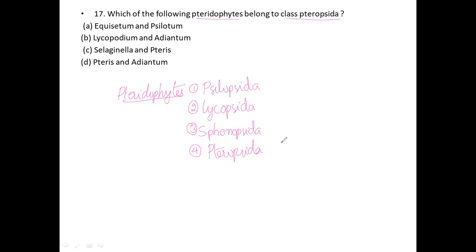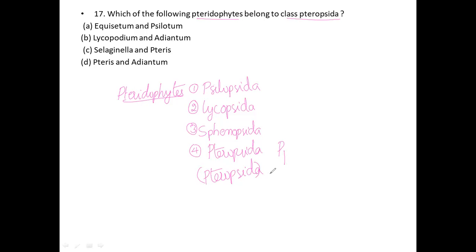Pteropsida. Now I would like to write Pteropsida. The P is silent, no? Usually it consists of Pteris and Adiantum.